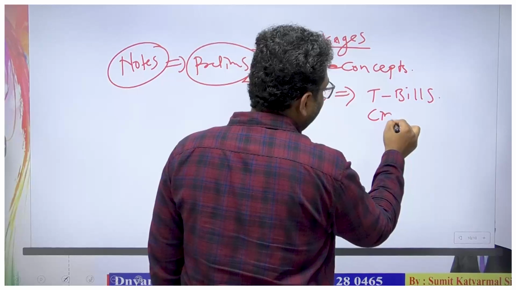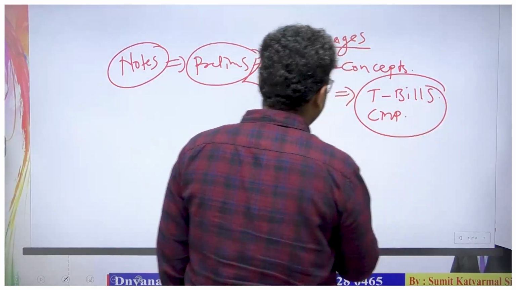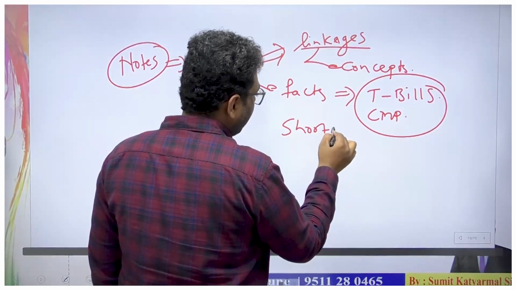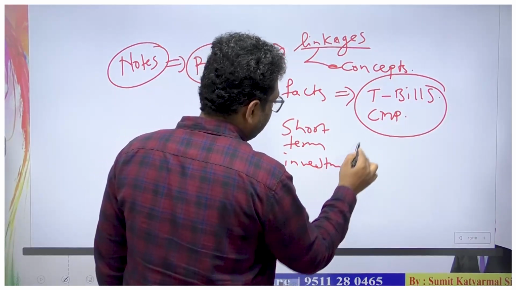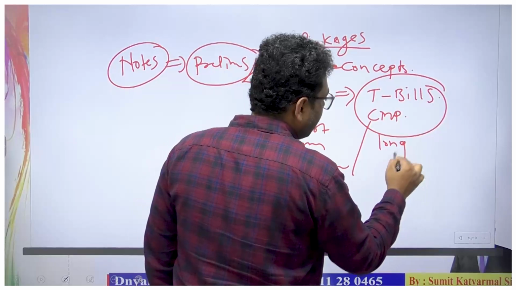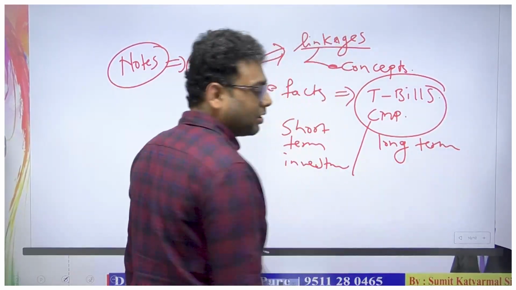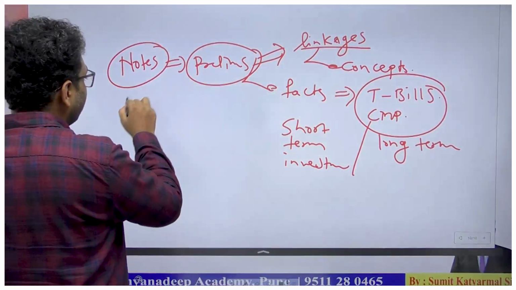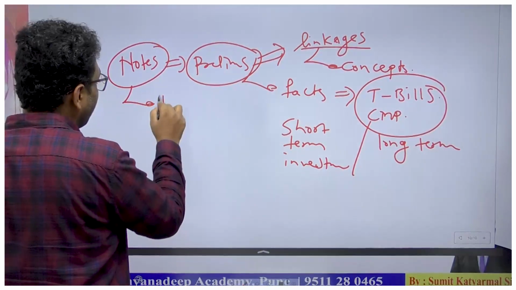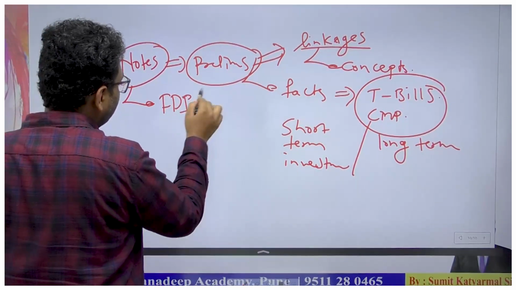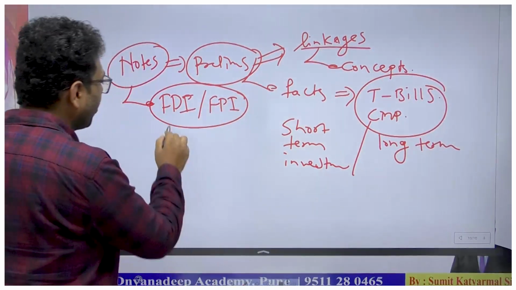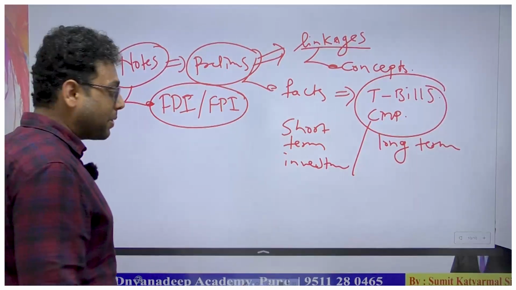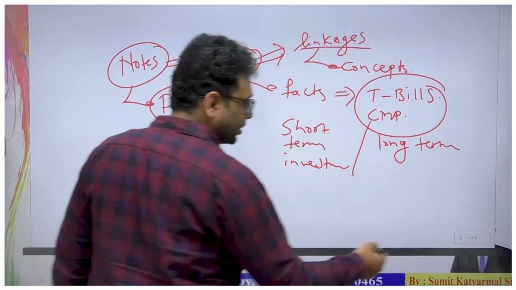What is the meaning of cash management bills? What is the duration? What is short-term investment versus long-term investment? So this duration they have asked. Then again, the question related to FDI versus FPI. So this is also asked. So it carries some amount of facts, and those facts need to be mentioned within your notes.